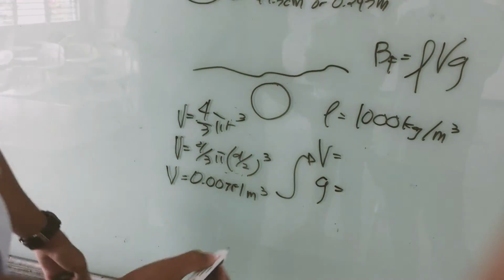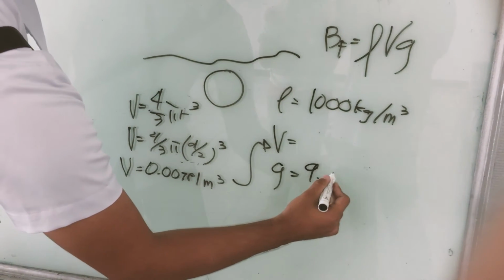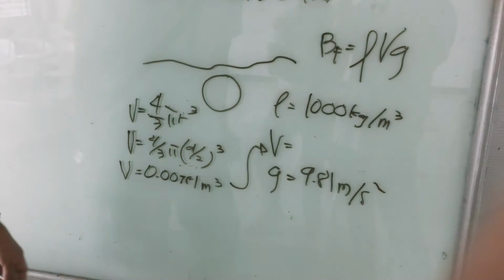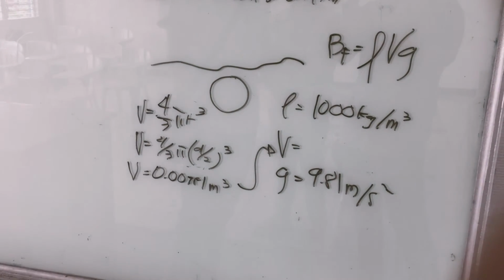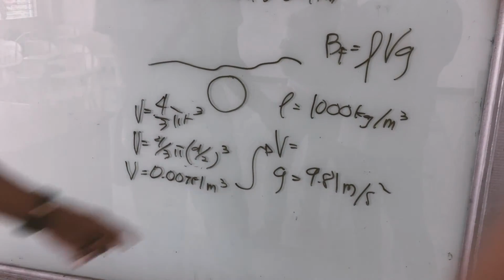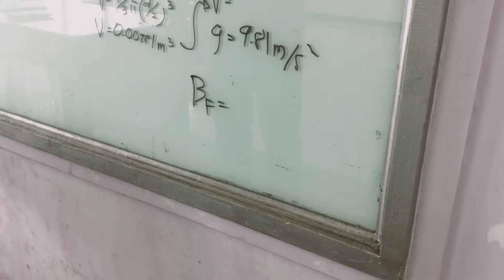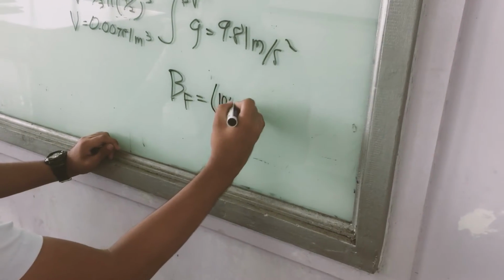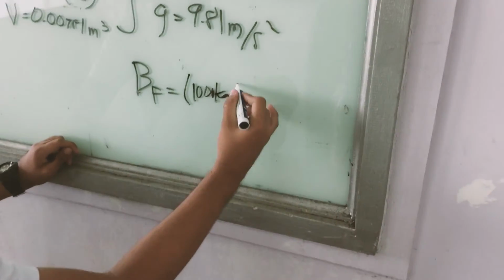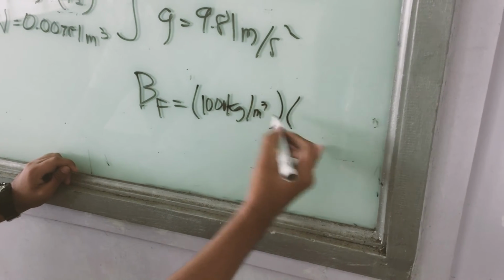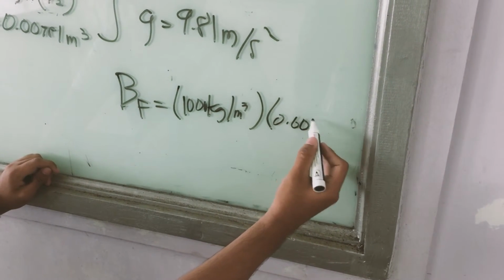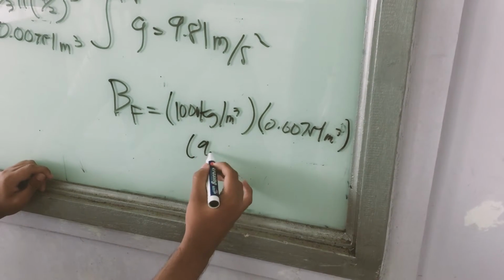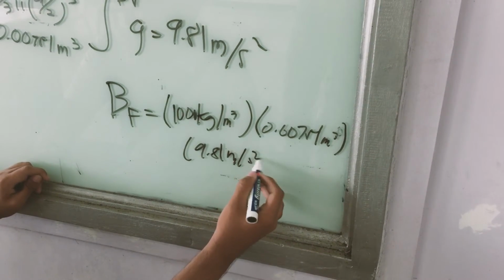We know that the gravity is the standard 9.81 meters per second squared. So we have all the values for buoyant force, and we need to substitute them. We have our density of 1,000 kilograms per meter cubed, the volume of 0.00751 meter cubed, and lastly the gravity of 9.81 meters per second squared.